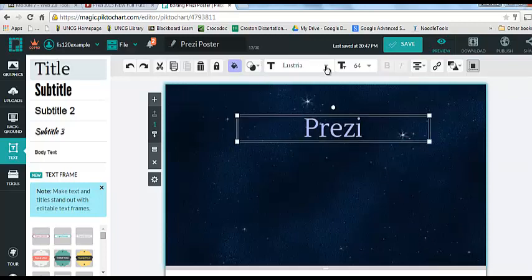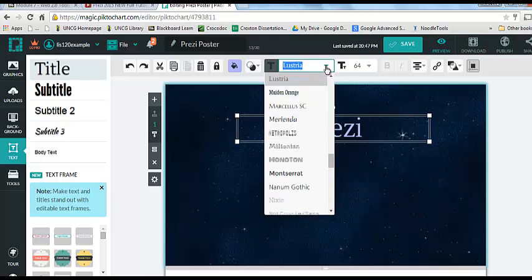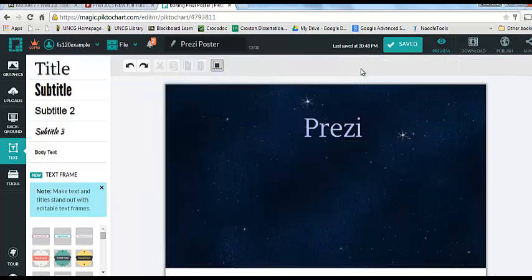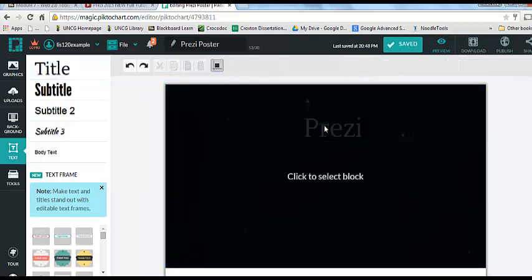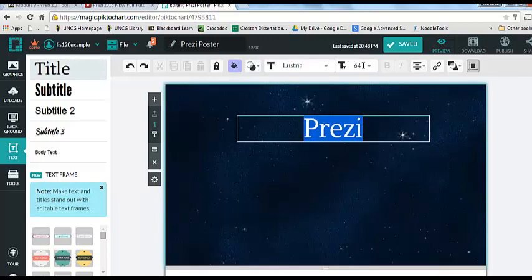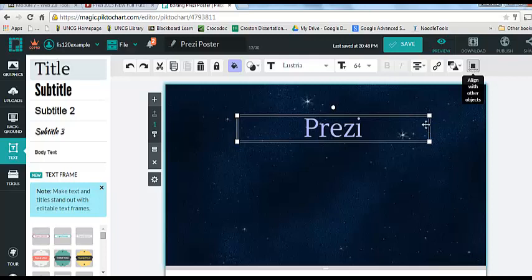The next box over allows you to change different fonts. Font sizes. You can adjust the text alignment and create hyperlinks, arrange your items in layers, or align your text box with other objects on your page.